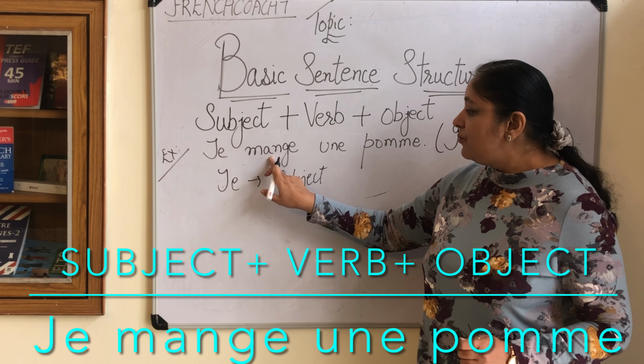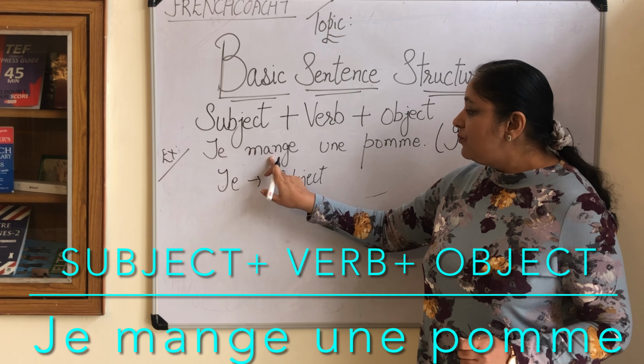Je mange une pomme, right? À la maison, telling about place. Now I am telling time. Le matin.